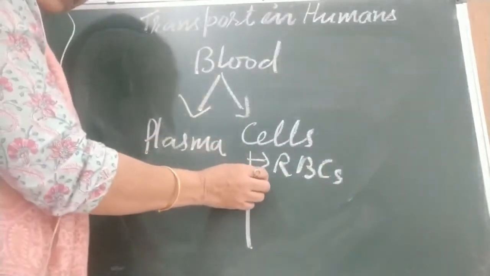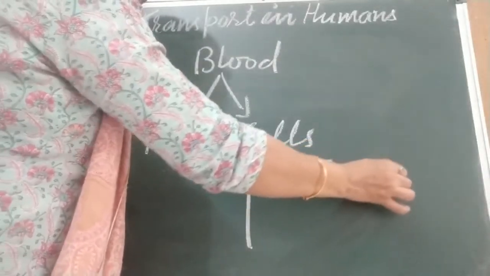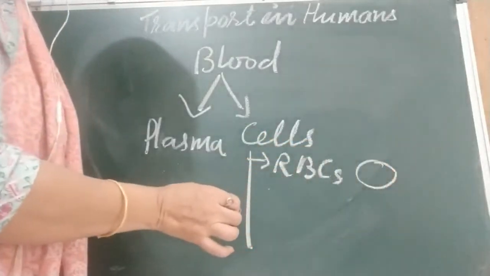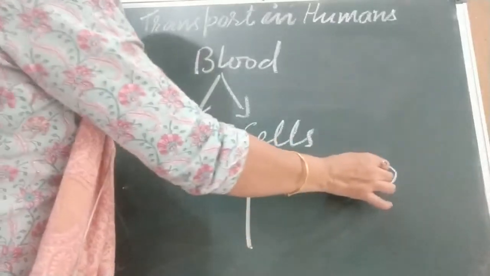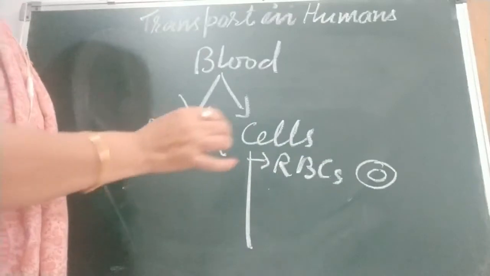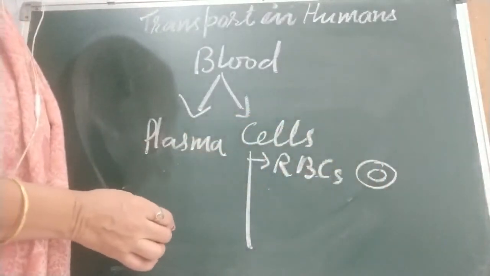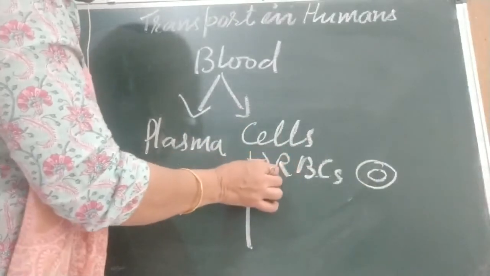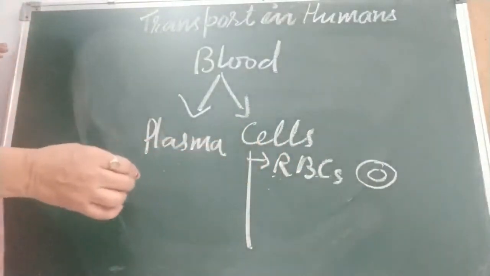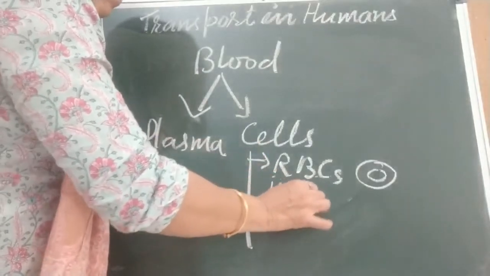Red blood cells are flat, disc-like in shape with a depression in the center. Like the Poppins candy you have eaten, just imagine the shape of RBC is like Poppins. They contain red pigment. Why do we call them red blood cells? Because they contain hemoglobin, a red pigment.